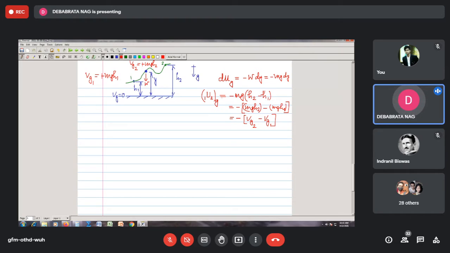So it therefore shows that U_1-2 will become equal to minus delta Vg. I can write it in this manner. So the work done by the gravitational force, U_1-2 G, comes out to be minus the change of gravitational potential energy.